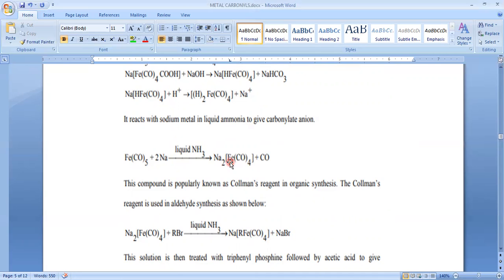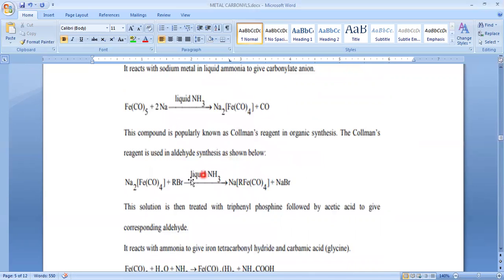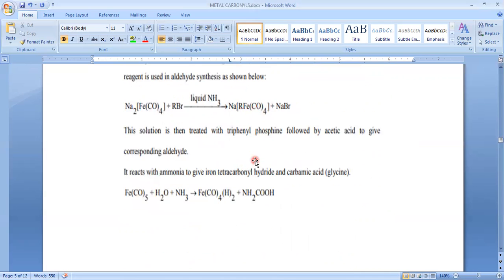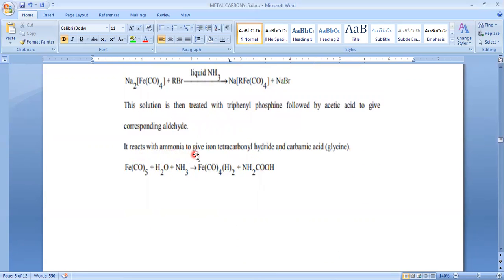What will be the oxidation state? 2. And next one, this is another reaction. Whenever this complex compound is treated with an organic compound in presence of again liquid ammonia, it will give an alkyl substituted complex compound. And next one is it reacts with ammonia to give tetracarbonyl hydride and carbamic acid, that is glycine. So this is okay.